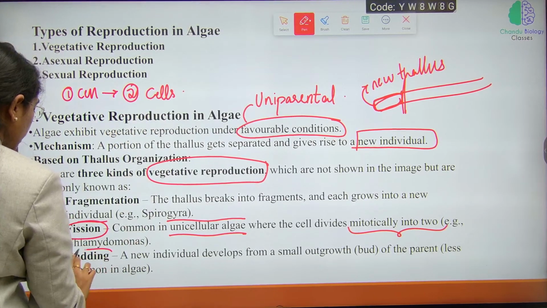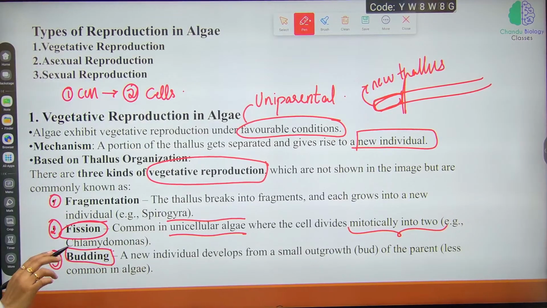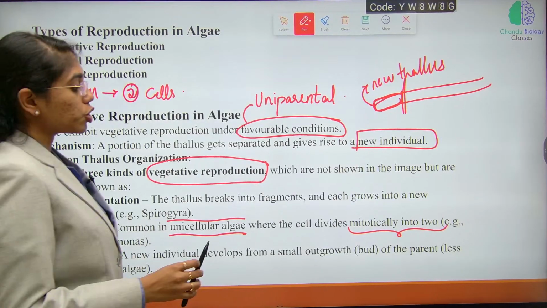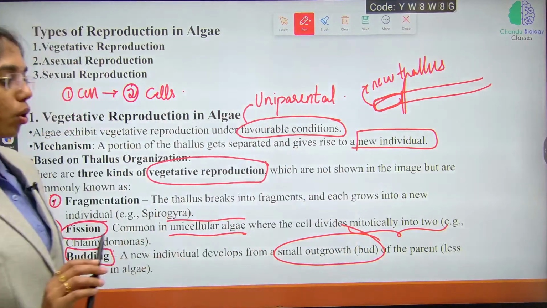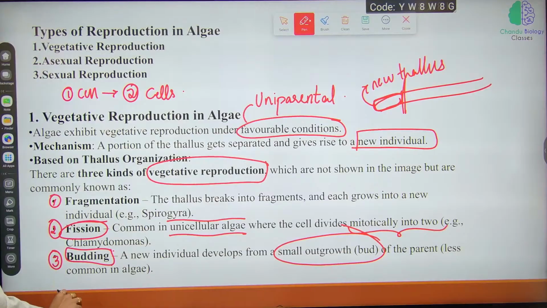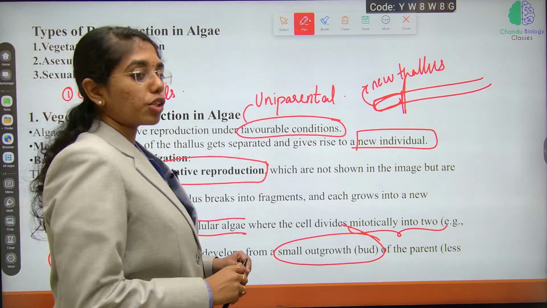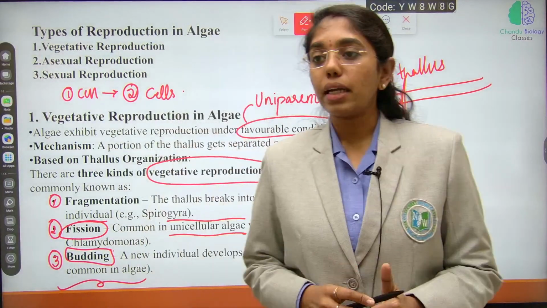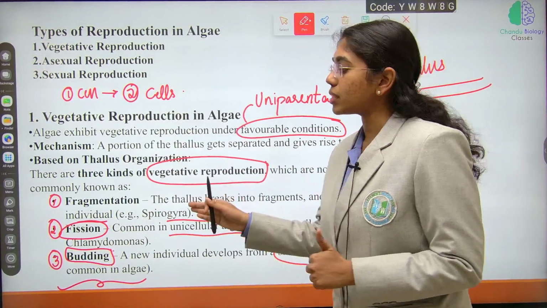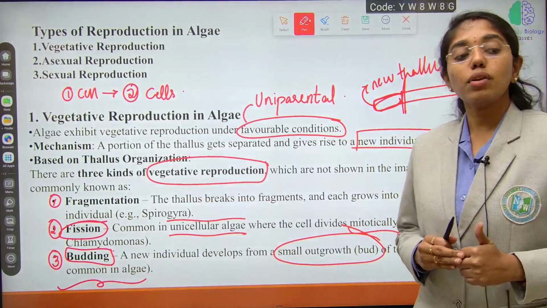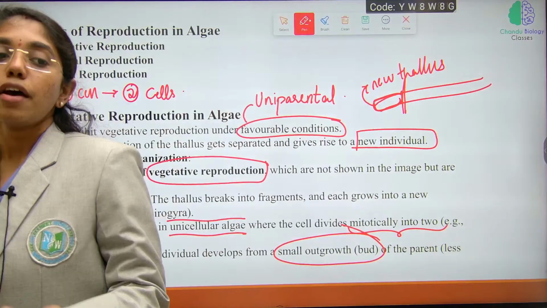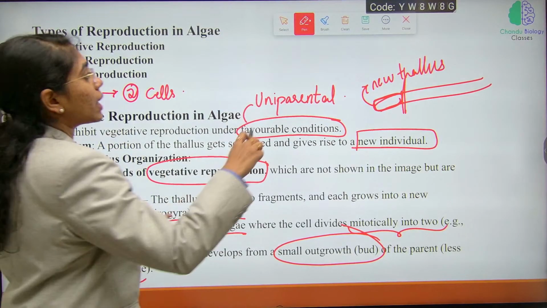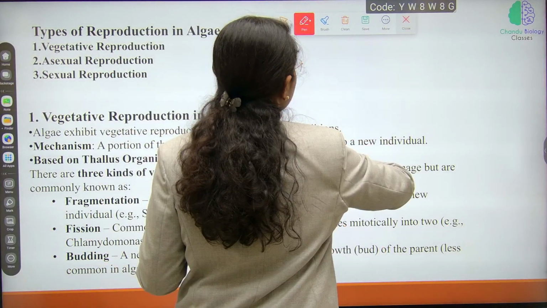Next, budding. A new individual will develop from small outgrowths or buds of the parent, which is less common in algae. So what is the most common mode of vegetative reproduction? In multicellular or filamentous algae, the most common mode is fragmentation. In unicellular algae, the most common mode of vegetative reproduction is fission. I hope these three are clear to you.